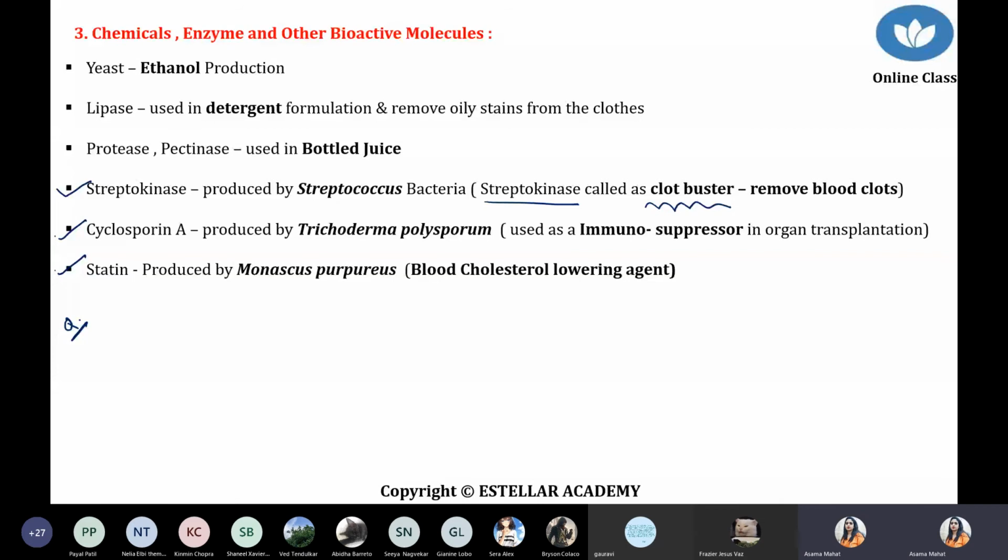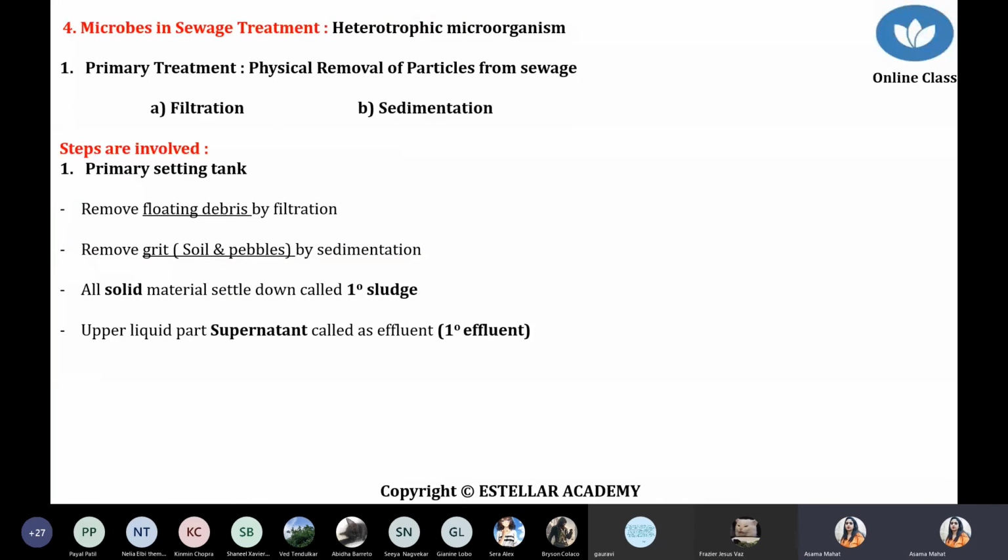Okay, chalo. Next point, microbes in sewage treatment. In NEET 2020, one question came from sewage treatment. हमने बोला था 3 questions आए थे, 2 questions from the chart and 1 question from sewage treatment. So this point is also important. Sewage treatment means whatever drainage water is present, industrial, agricultural or domestic water, we want to remove all the contaminated part, like any harmful chemicals, fungi, or bacteria.